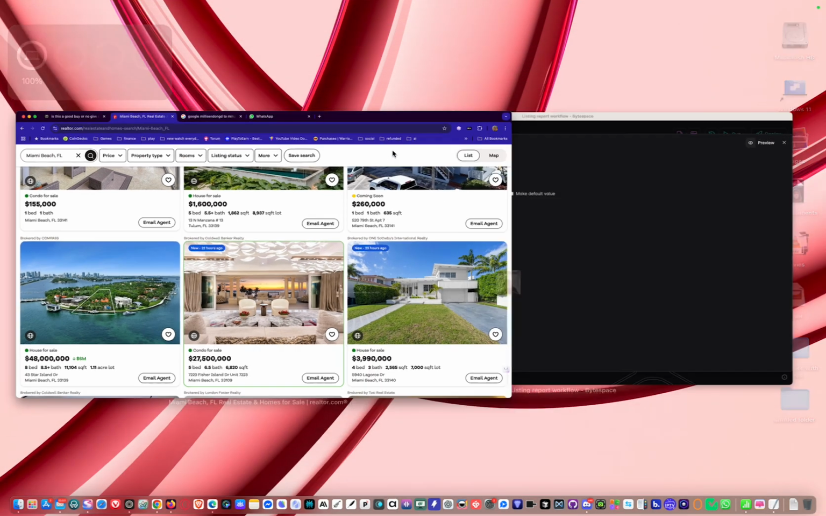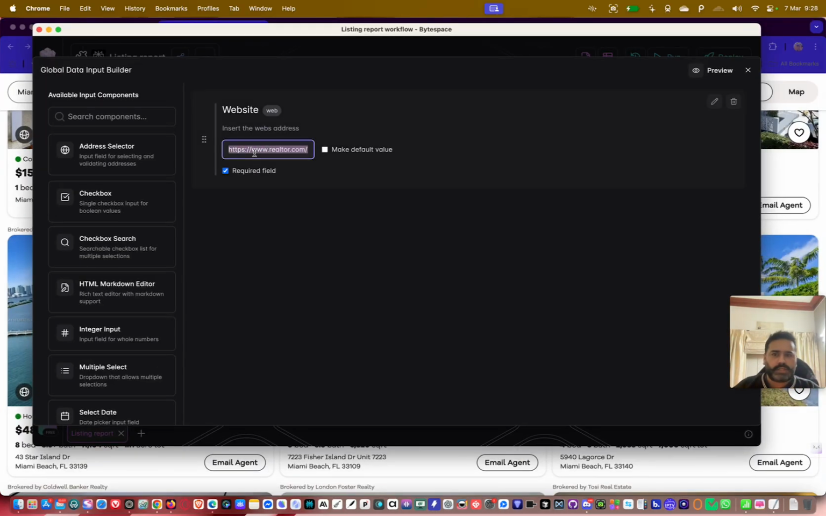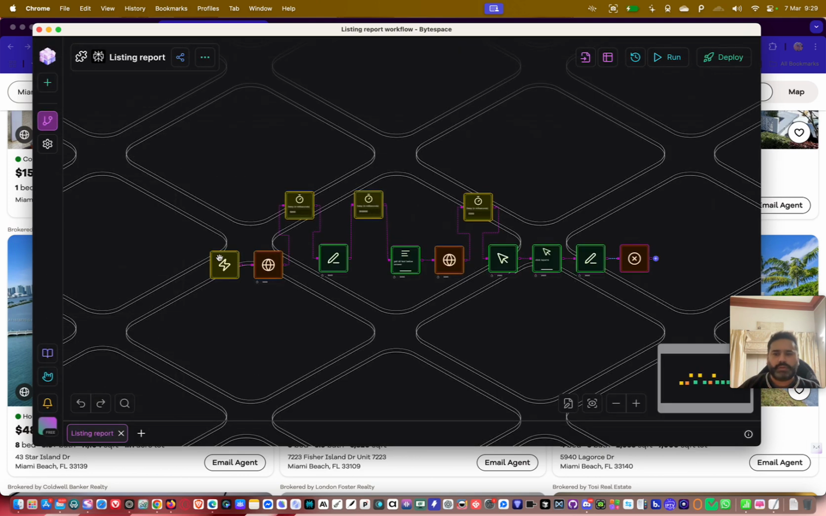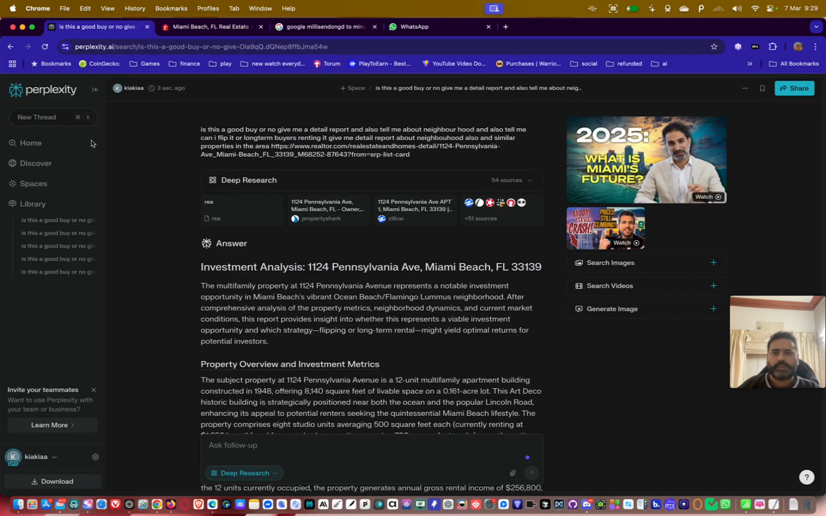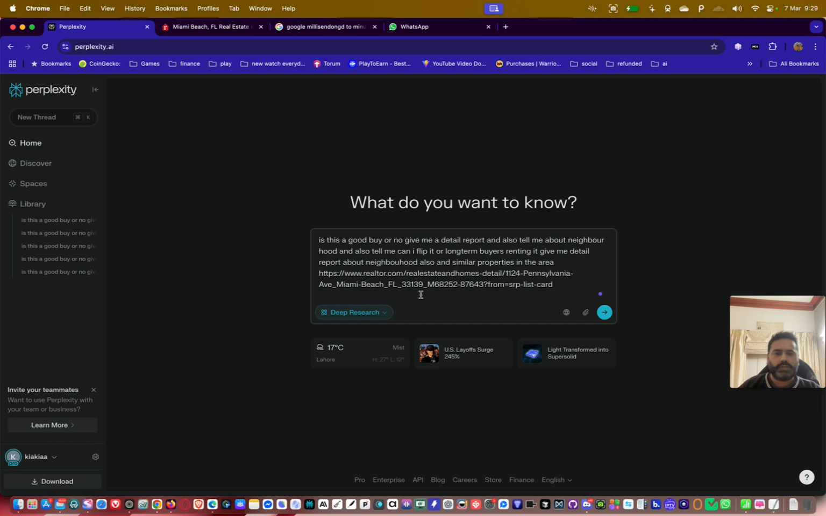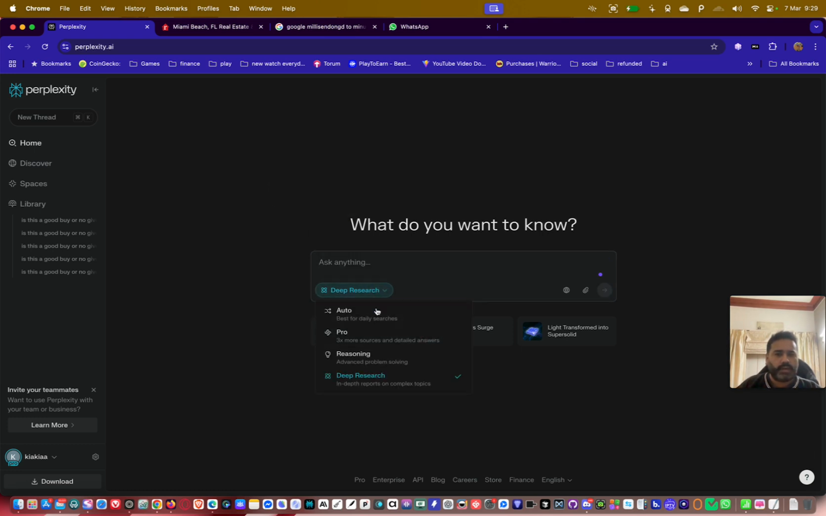Why are we able to do this? Because Perplexity gives you 500 deep researches free of cost. There will be no cost at all involved with Perplexity. So if you are doing deep research 500 times, it's free. You can select any other option also, but make sure you're on a paid account if you are going to do this kind of thing.